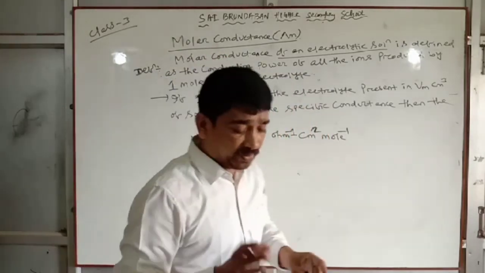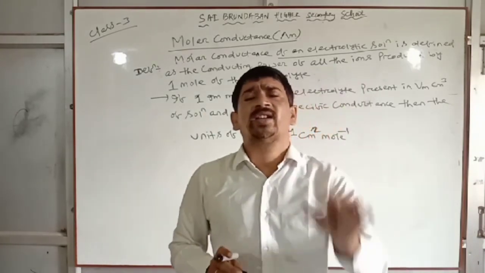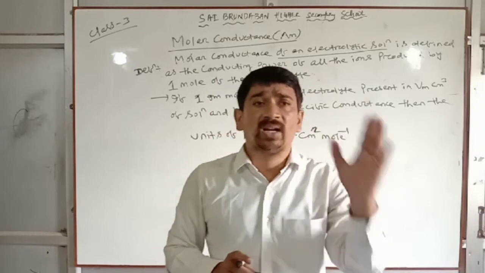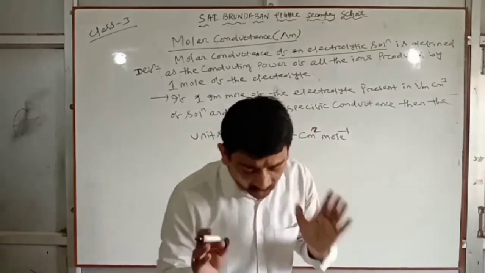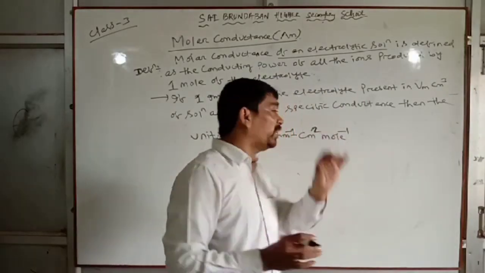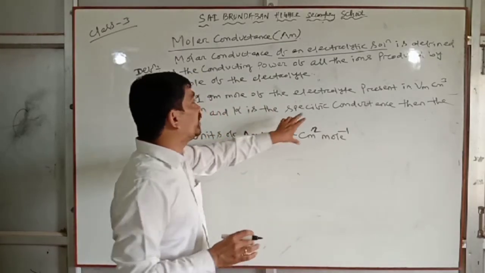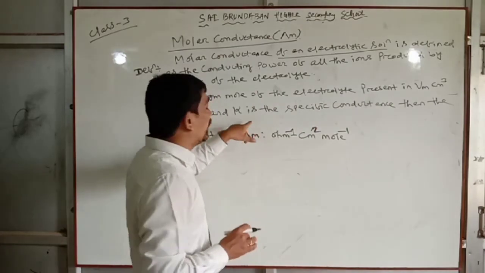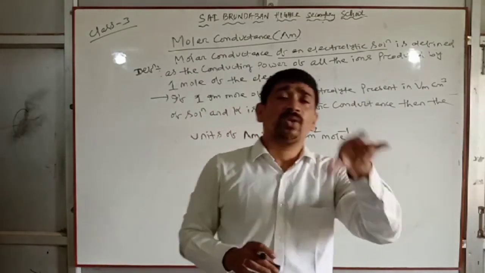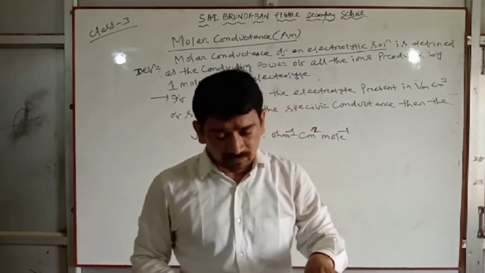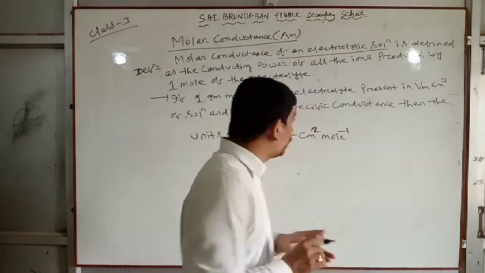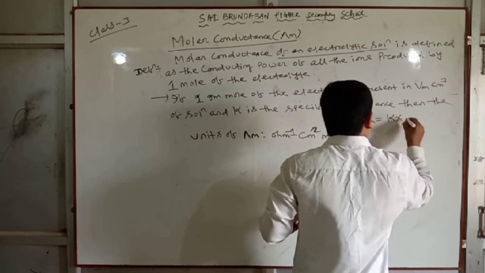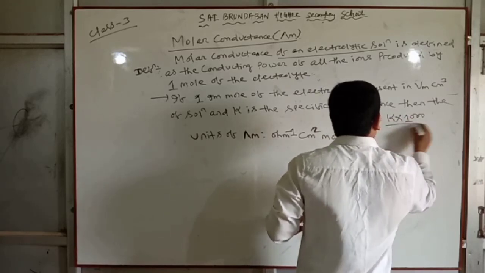So in this class we discussed conductance, specific conductance, equivalent conductance, the relationship between equivalent conductance and specific conductance, and what is molar conductance, and the relationship between molar conductance and specific conductance, that is lambda m equal to kappa into 1000 by molarity.